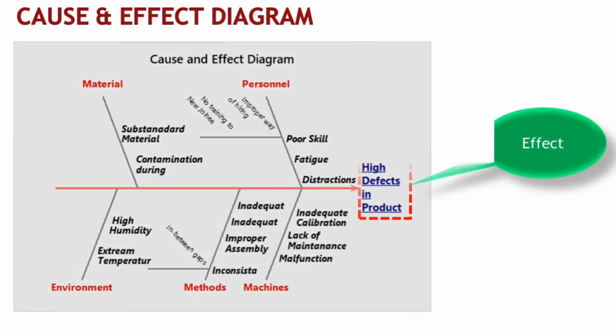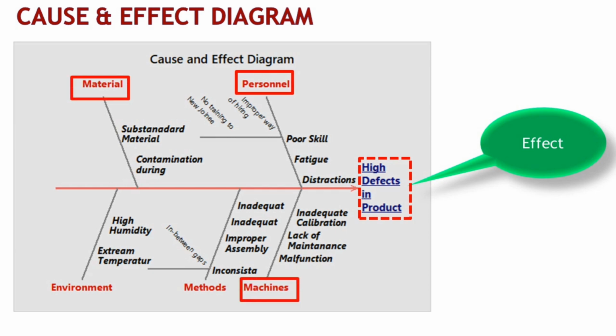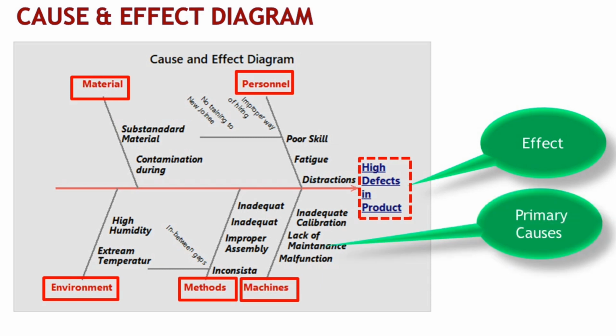Here in this slide, you can see cause and effect diagram made for the problem of high defect rate in a product. Let's explore the key causes that contribute to this issue. Personal or man, machine, material, method, and environment or mother nature are the main branches representing the major cause categories. Under each of these branches, we have primary causes mentioned. For example, under the branch man, we have poor skill, fatigue, and distractions as primary causes.